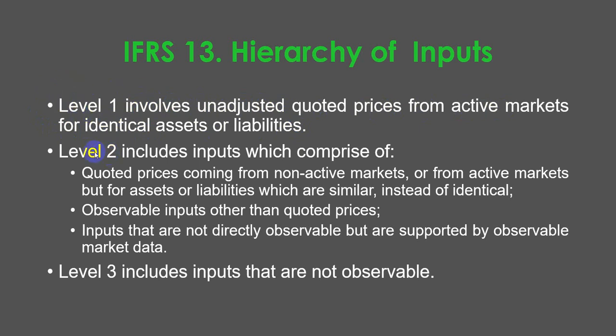The second level includes inputs which comprise quoted prices coming from non-active markets or from active markets, but for assets or liabilities which are similar instead of identical. Observable inputs other than quoted prices, inputs that are not directly observable but are supported by observable market data. And level 3 includes inputs that are not observable.